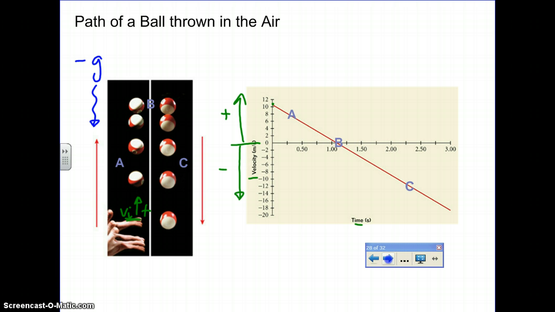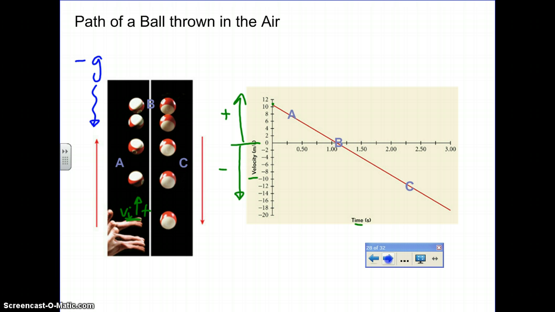We can think back to when we first talked about acceleration. If you have an object that's experiencing a positive velocity but a negative acceleration, that object is going to be slowing down. Consult the table in your chapter. A positive velocity and a negative acceleration is going to produce an object that's slowing down. And so we would expect an object that we toss straight up in the air would in fact be slowing down. And that's what we see going on here.